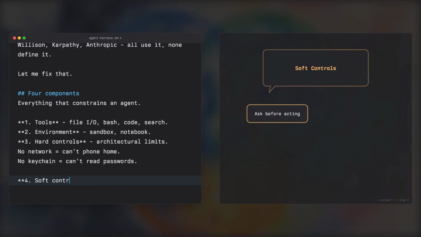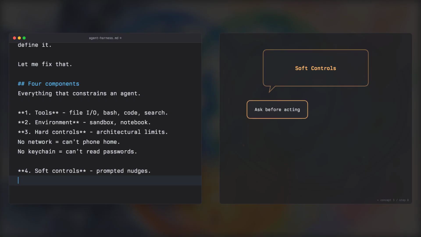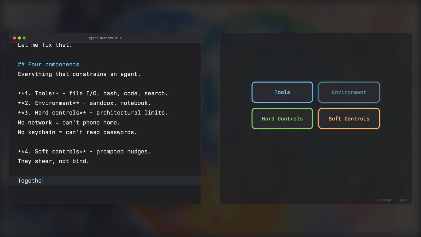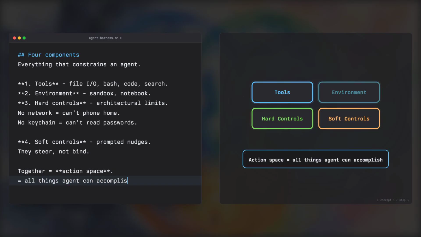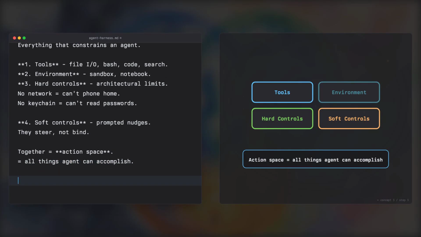Fourth, soft controls. These are prompted nudges, instructions that tell the agent to prefer certain behaviors or follow certain procedures. The agent can still deviate. Soft controls steer. They do not bind. Together, these 4 components define the agent's action space. The action space is the set of all things the agent can actually accomplish. Change any one component and the action space changes.